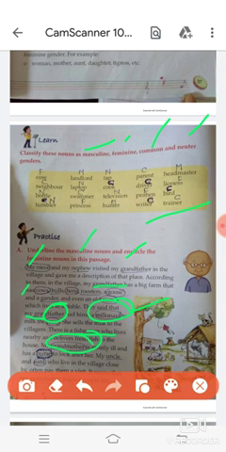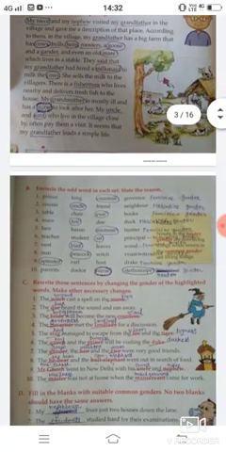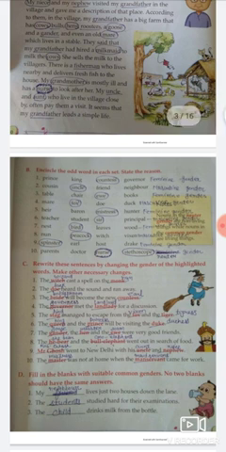We will leave it like this. We will not circle it. Okay. My uncle. Uncle is masculine gender. We will underline it. Aunt is feminine gender. We will circle it. And last one is grandfather. We will underline it. Now next question.